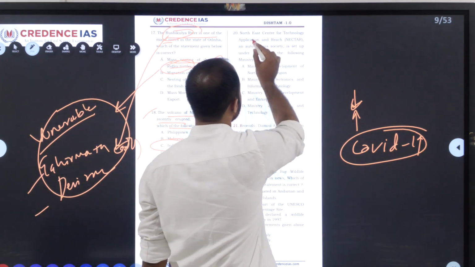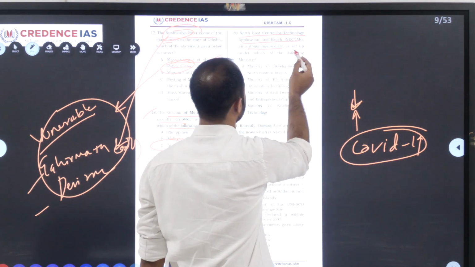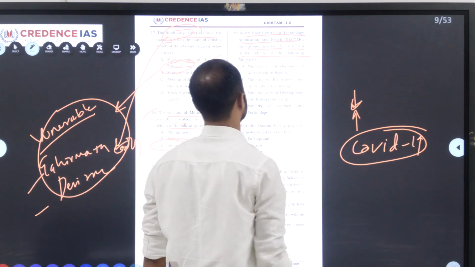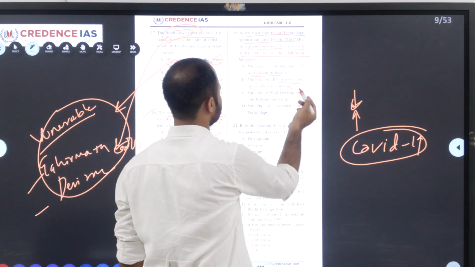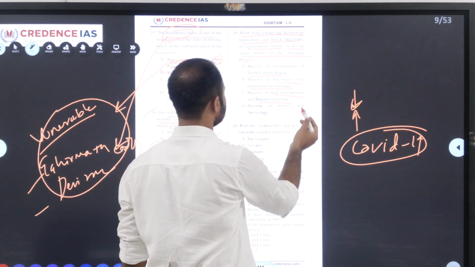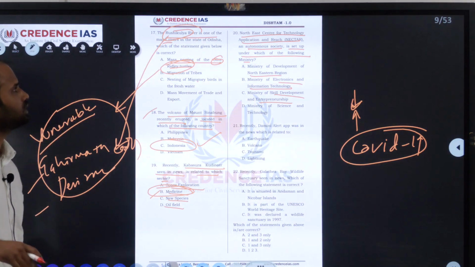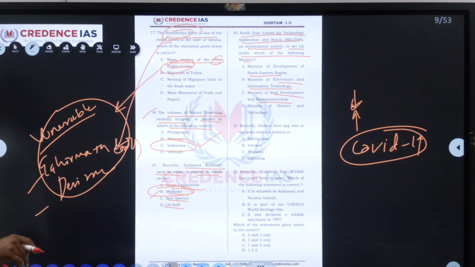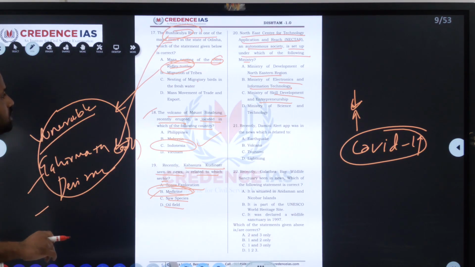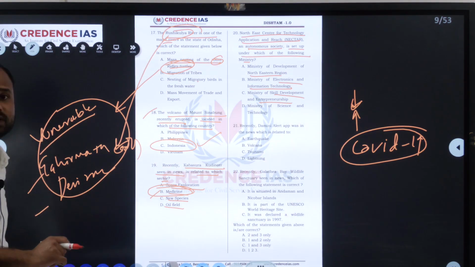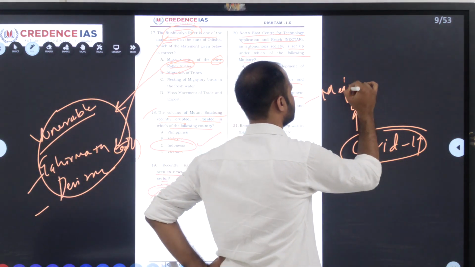The 20th, the North Eastern Centre for Technology Application and Reach, NECTAR, is an autonomous society. Is set up under which of the following ministry? Ministry of Development of North Eastern Region, Ministry of Electronics and Information Technology, Ministry of Skill Development and Entrepreneurship, Ministry of Science and Technology. This NECTAR is autonomous, which comes under the Ministry of Science and Technology, which has headquarters in Shillong, Meghalaya.